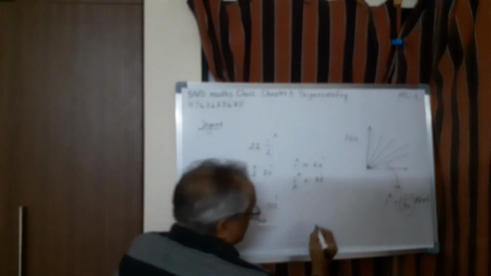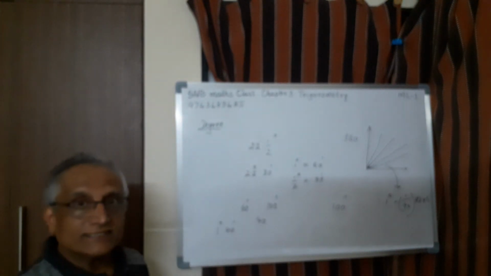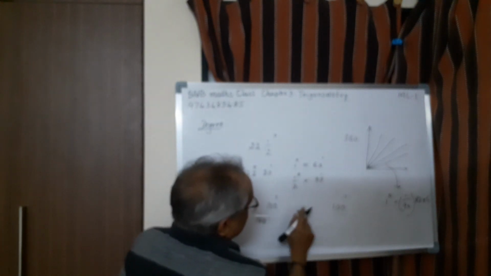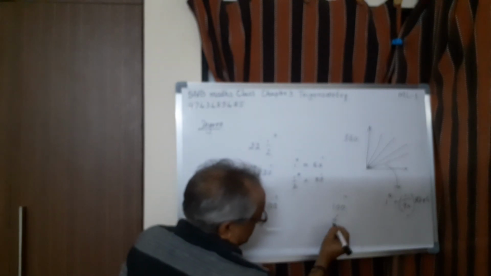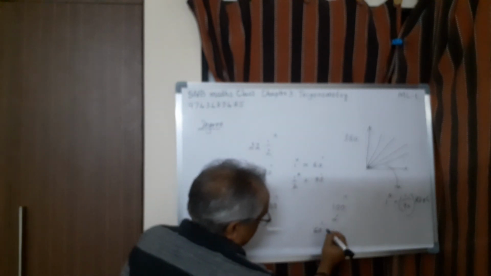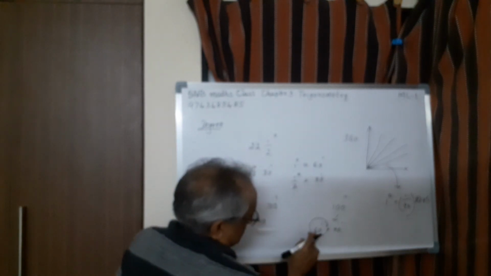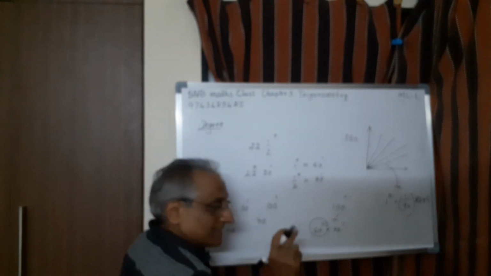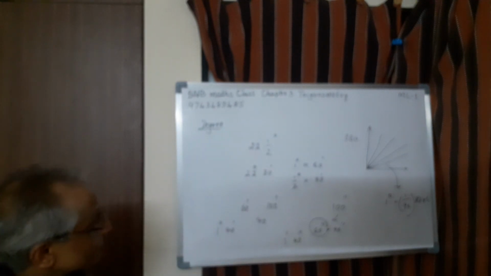Same way, suppose 100 second is given. Now the same thing here, because 60 second equal to 1 minute. So this can be written as 60 second plus 40 second. But 60 second is 1 minute. Therefore I can write it as 1 minute, then 40 second. So this conversion is also very important.